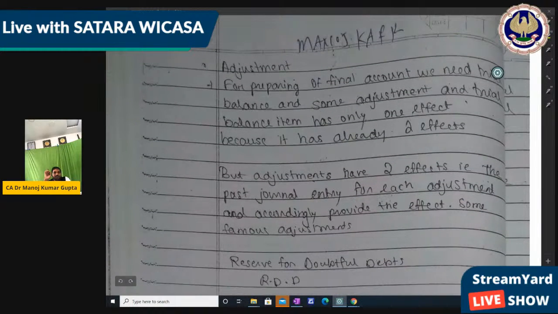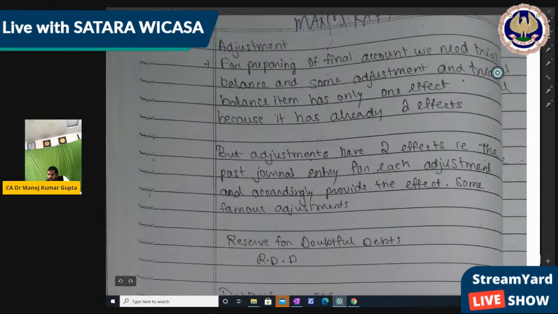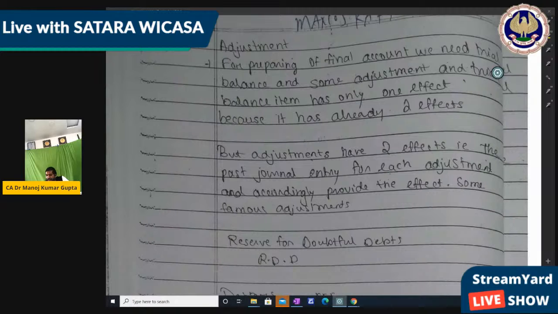So now these are the things which you should know about the final account. Now adjustment: you should remember adjustment should have two effects. So always provide two effects, for that you can pass the journal entry, so that you can provide the two effects easily, right? For preparing the final account, we need the trial balance and some adjustments. The trial balance item has only one effect, and an adjustment should have two effects, right?